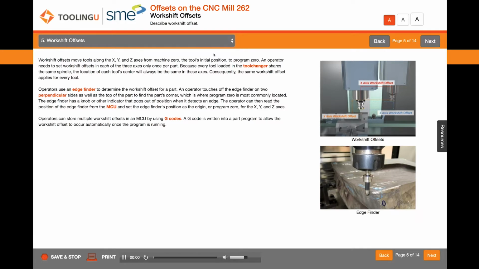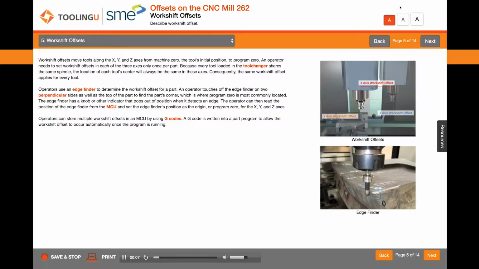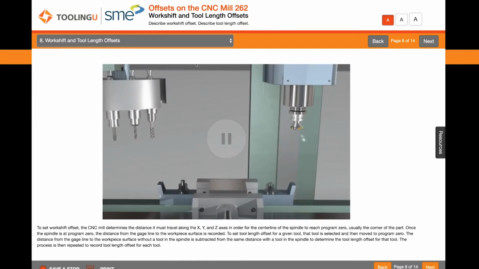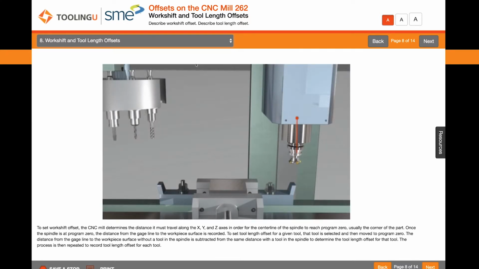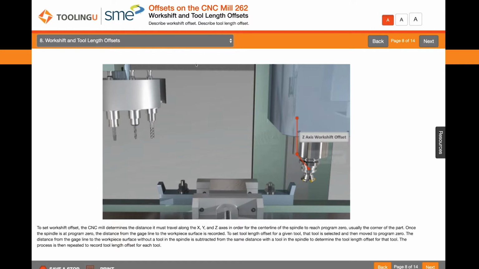Work shift offsets move tools along the X, Y, and Z axes from machine 0, the tool's initial position, to program 0. To set work shift offset, the CNC mill determines the distance it must travel along the X, Y, and Z axes in order for the center line of the spindle to reach program 0, usually the corner of the part.